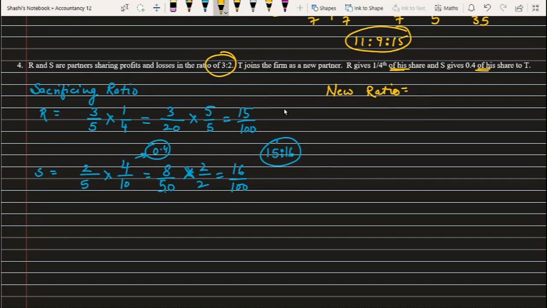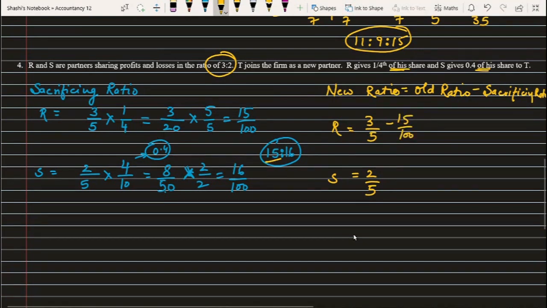So I can use this formula here, that is new ratio is equal to old ratio minus sacrificing ratio. This way I'll find it out for R and S. So 3 by 5 was the old share of R, and 2 by 5 of S, minus what they have sacrificed here, 15 by 100 and 16 by 100.